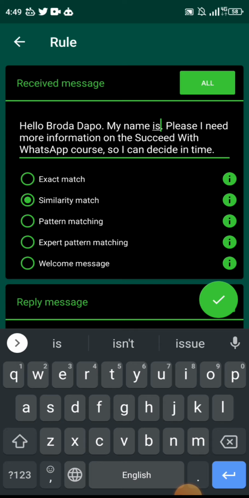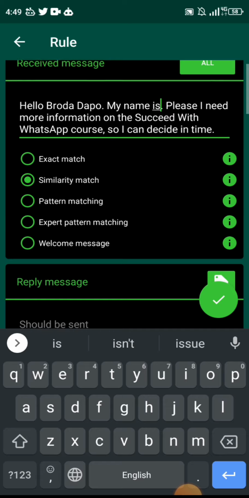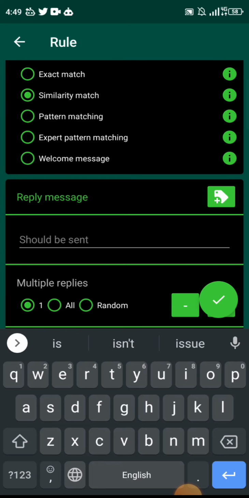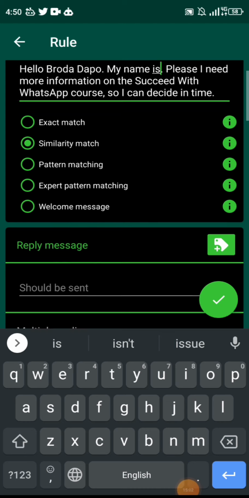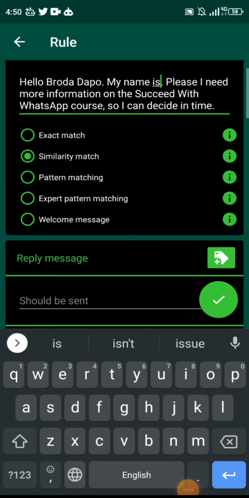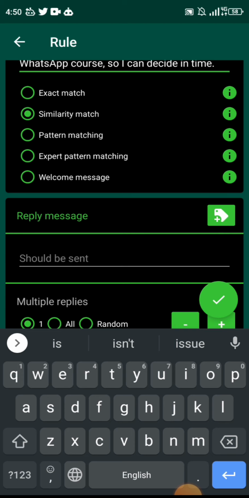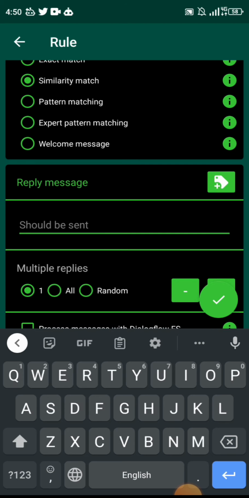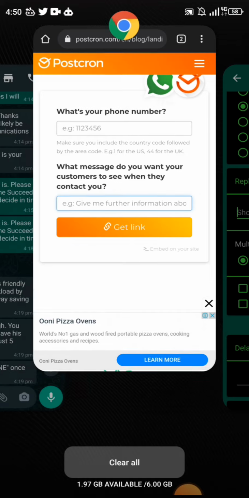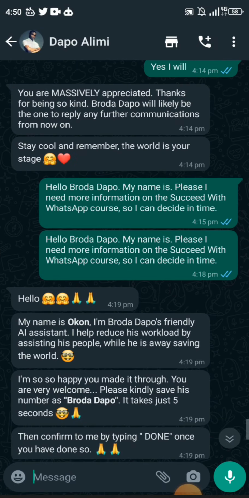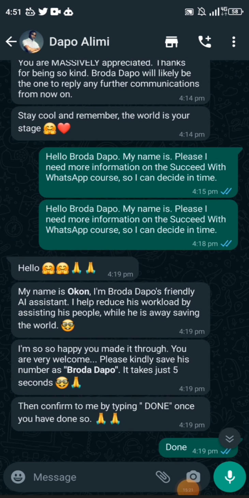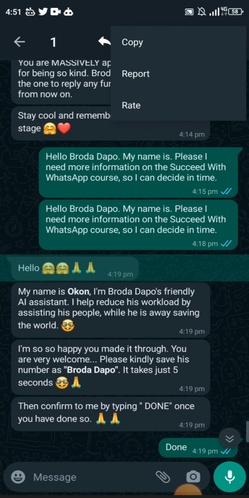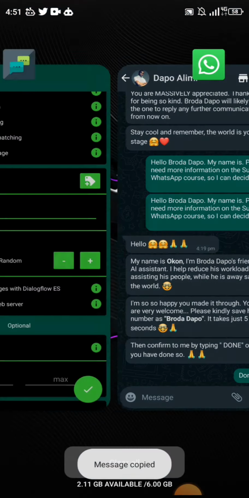So let's go on. Once you paste this in and go on, it's going to ask you, what should I reply with? So after I select similarity match, what is your reply message? Then you click this, and this should be sent. Basically it's going to ask you what it should respond with. So this is my response message. I'm going to click this and then copy it, because I already have this used somewhere.